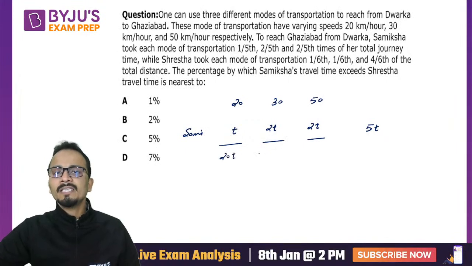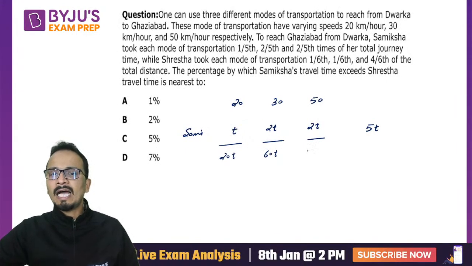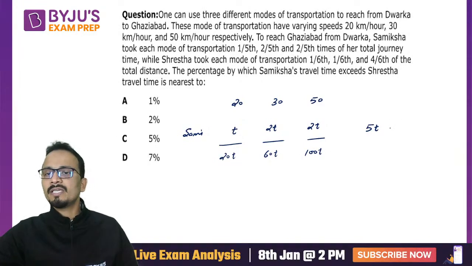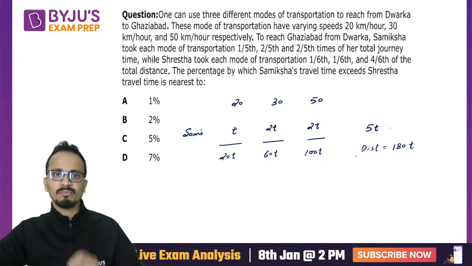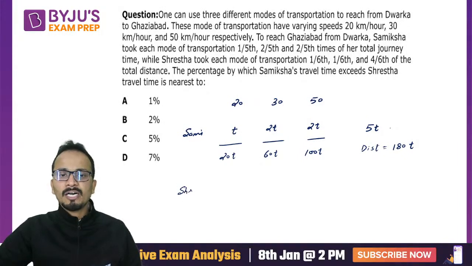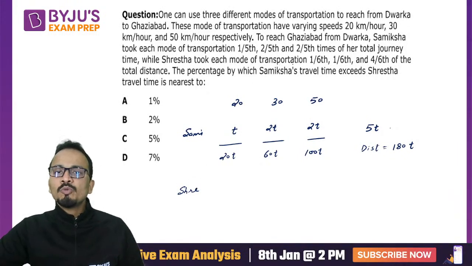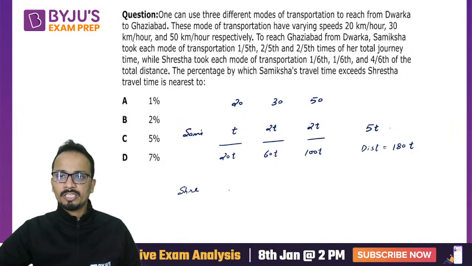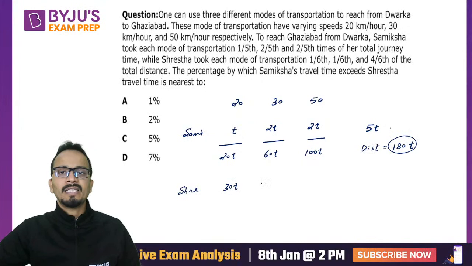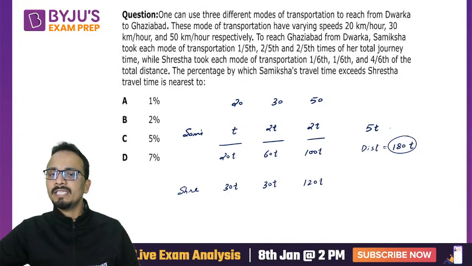So 20t, 60t, and 100t. So total distance is equal to 180t. All right, this is the total distance in terms of t. Now talking about Shrestha, she took each mode of transportation for 1/6, 1/6 and 4/6 of the total distance. So 1/6 of this, that is 30t, then again 1/6 which is 30t, and 4/6 that is 120t.